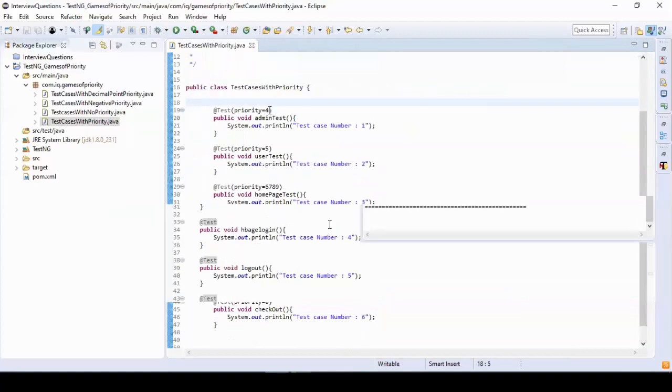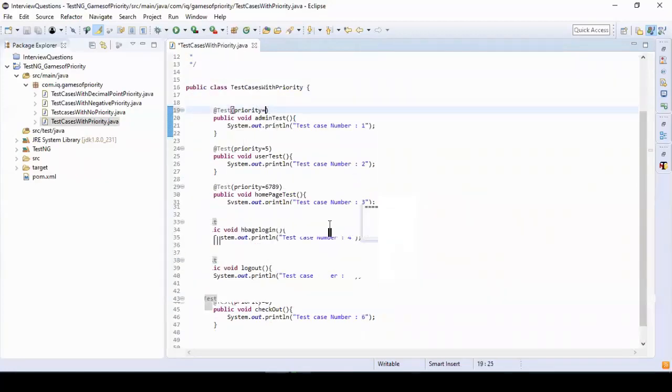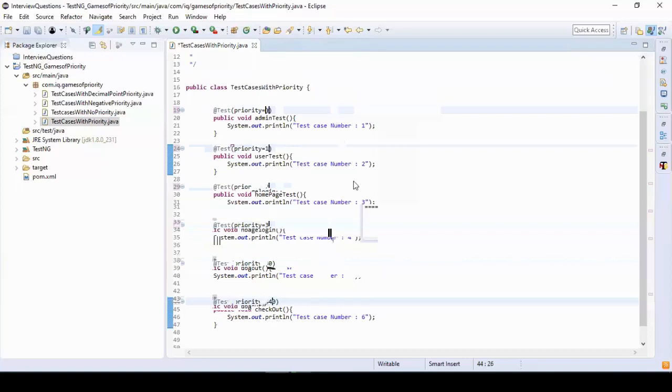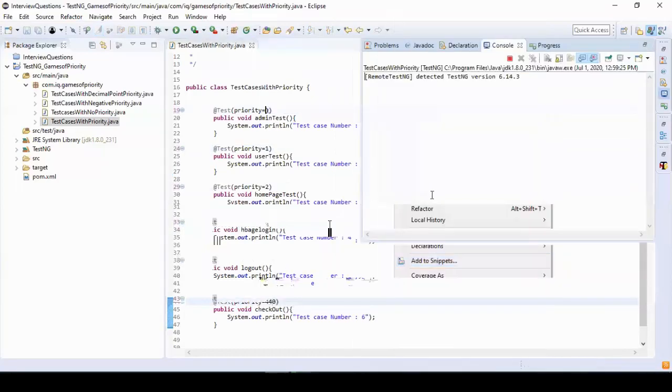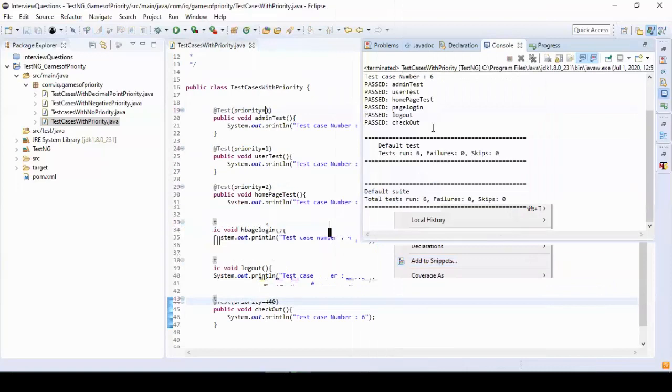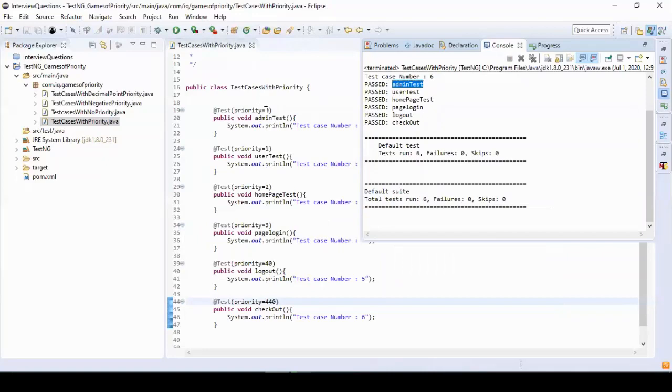Suppose I have defined priorities 0, 1, 2, 3, 40, and we'll also see 400, 440. Okay, let's run this one. We'll see now. If you can see the result here, first the admin test got executed